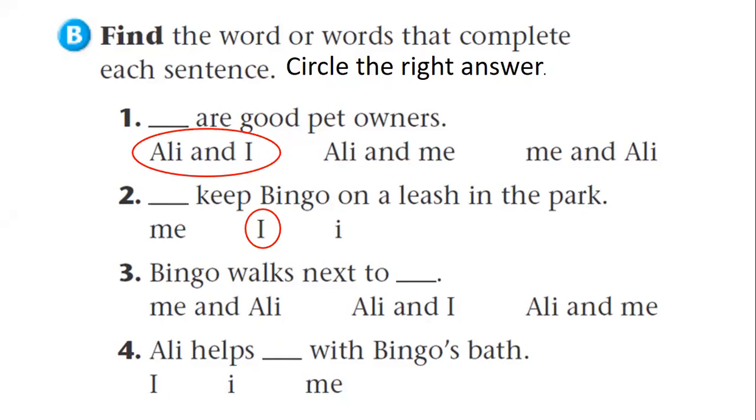Bingo walks next to me and Ali, Ali and I, Ali and me. It comes at the end of the sentence, so it should be me. And if it comes with another person's name, the person's name should come first. So it will be Ali and me. Now, Ali helps with Bingo's bath. It comes after helps, after the verb, so it will be me. Excellent.